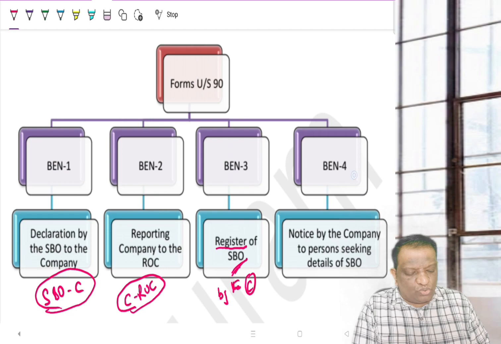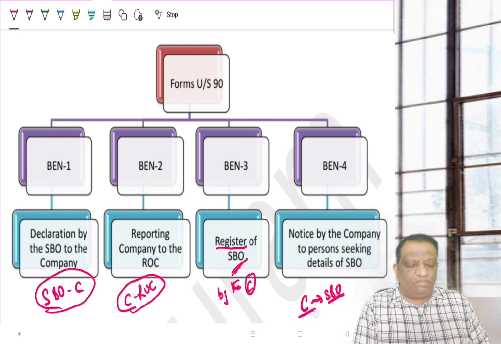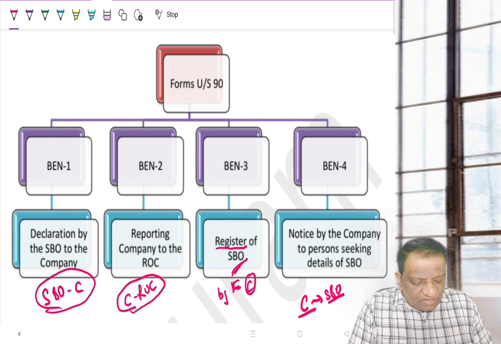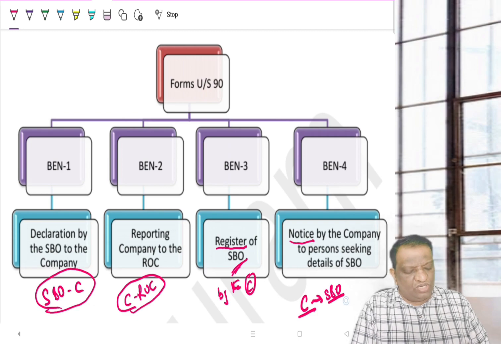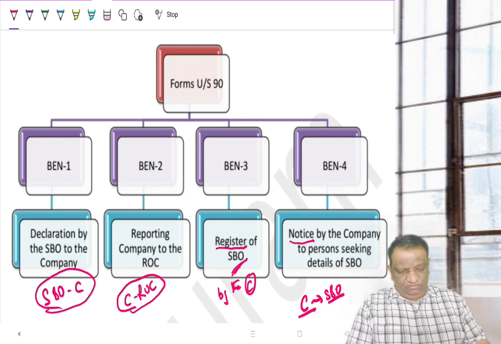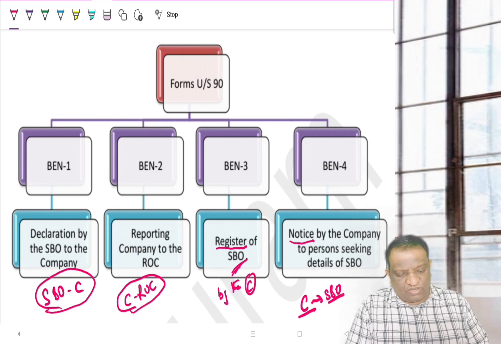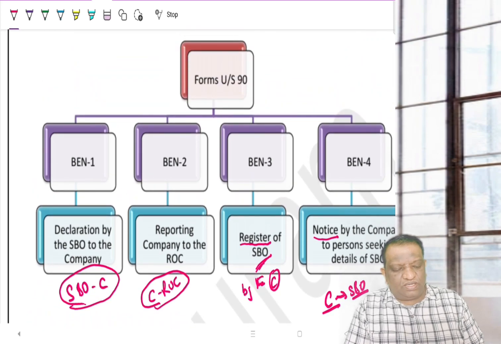So who will issue this to whom? The company will serve this notice to the SBO. Whenever the company serves the notice, it is the obligation of the SBO to file such a declaration. Then comes the question, what happens if we don't respond to BEN 4? What can the company do? They can go to the tribunal and so on. We will discuss it, but before that, keep this point simple and clear in your mind.